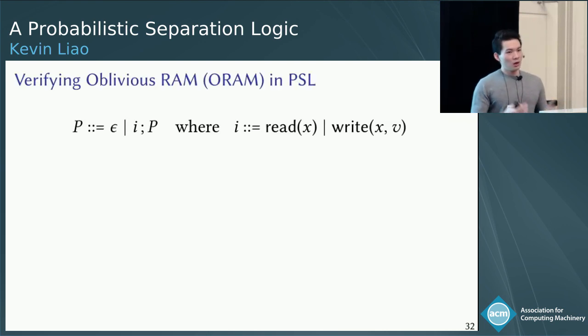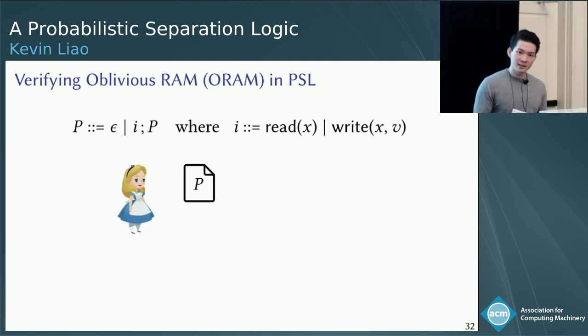And so here, the model of computation we consider is a random access machine that runs programs in the following form. Program P is going to be a sequence of instructions I, and an instruction can either read from some register X, or it can write the value V to some register X.